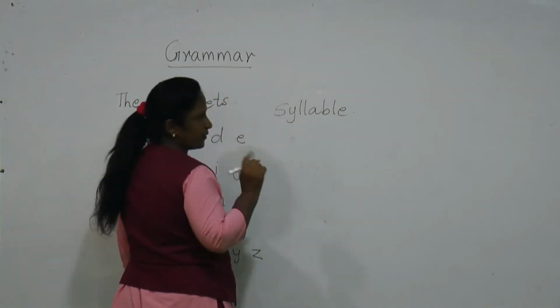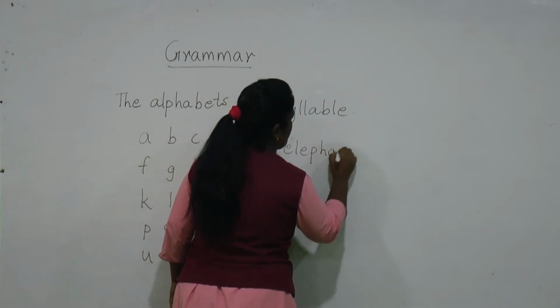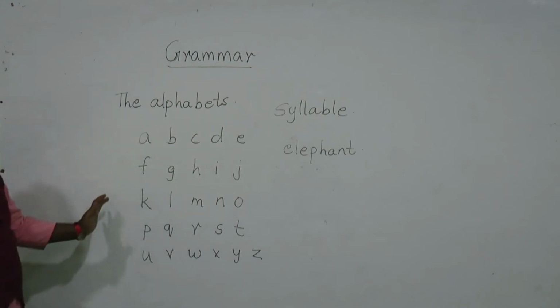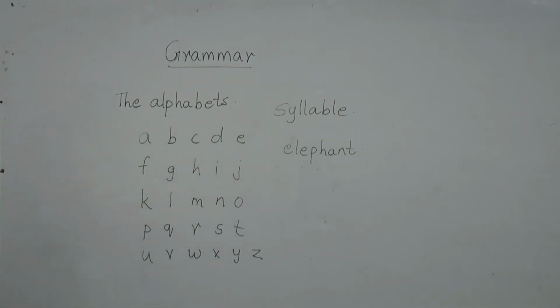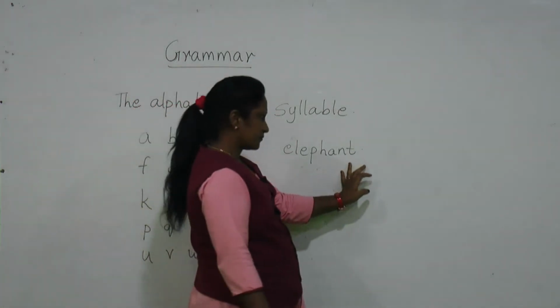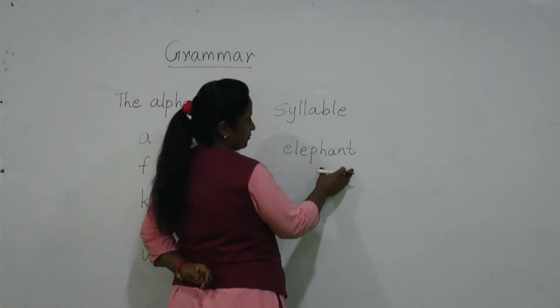Suppose I write one word, elephant. I have joined some of the alphabets and written that word, elephant. Now a word or a part of a word which consists of a vowel sound is known as a syllable.